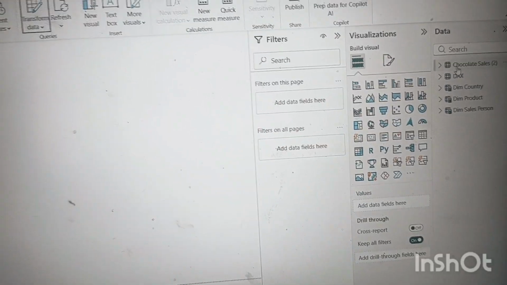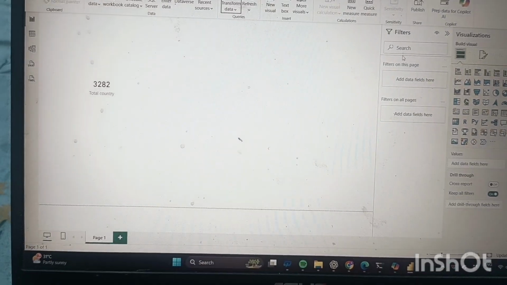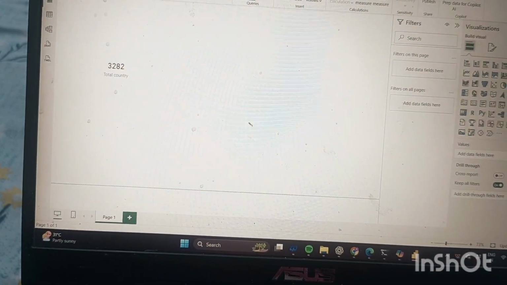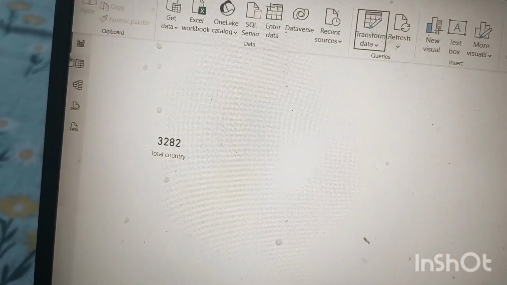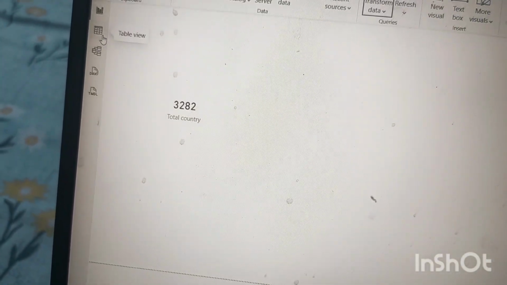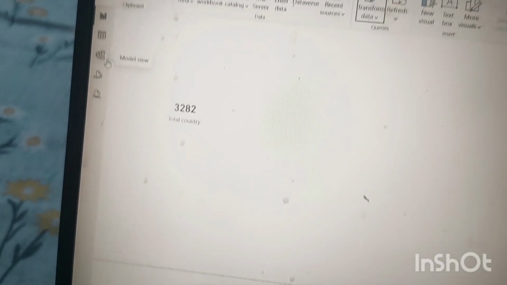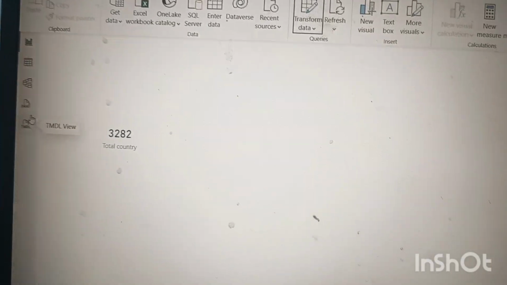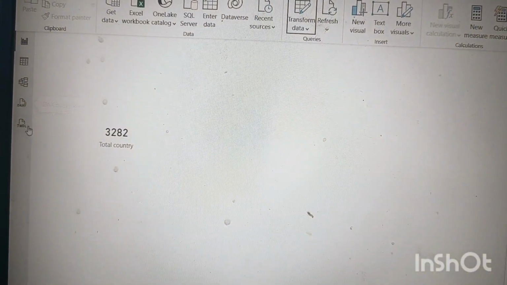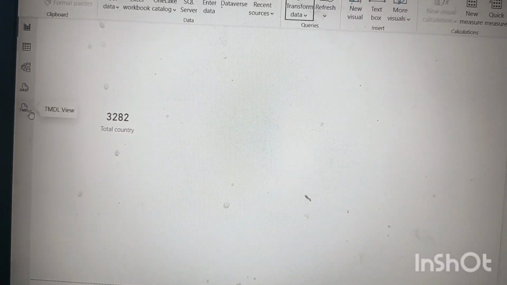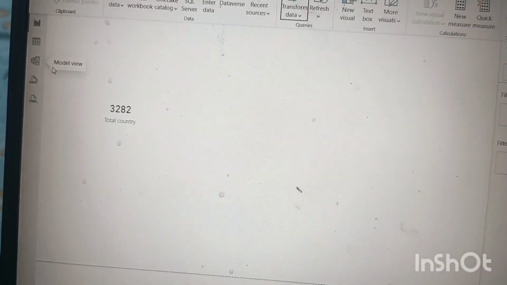After coming here, this is called report view, this one is table view, this one is model view, and this one is DAX and TMDL. That is not related to ours, it will be discussed later.